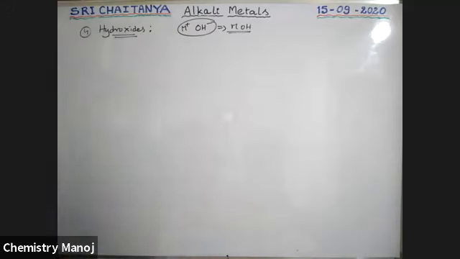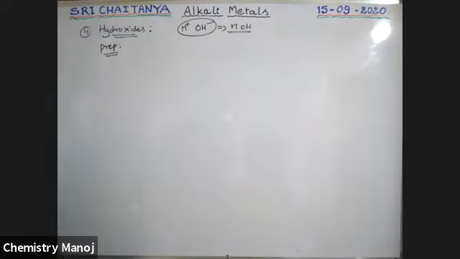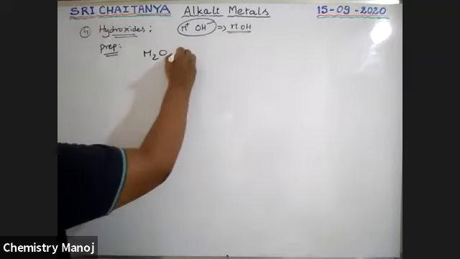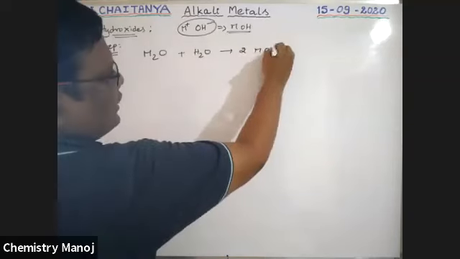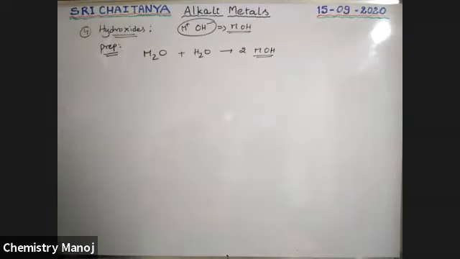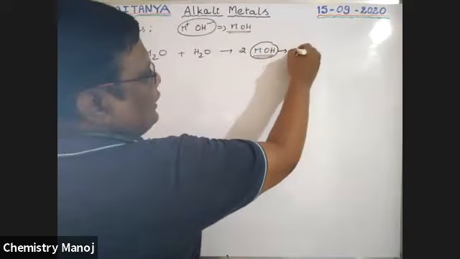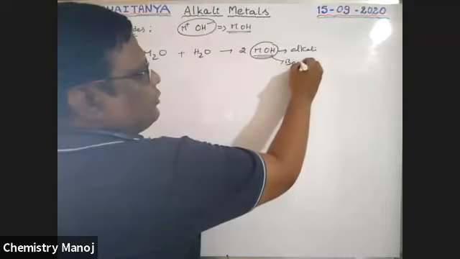Now, how are these prepared? The preparation methods: how to prepare these hydroxides? Those are basic, boys. Our metal oxide, no doubt it is a metal oxide. When this metal oxide is dissolved in water, it gives the respective hydroxide. The metal oxide reacts with water to give the respective hydroxide. So that is the way to prepare hydroxides. These hydroxides are alkali in nature, so basic nature